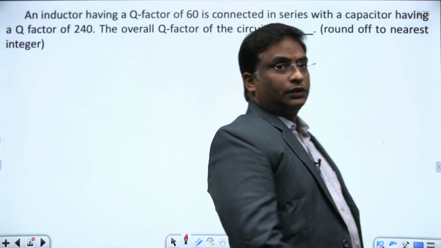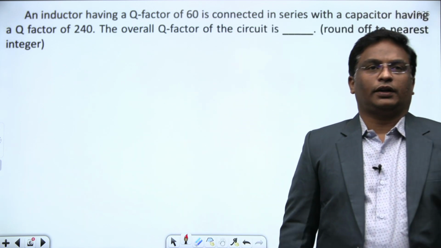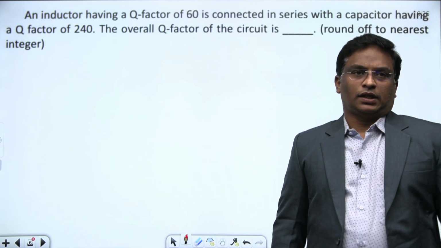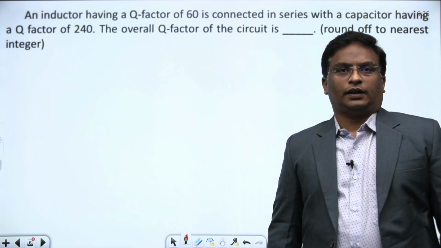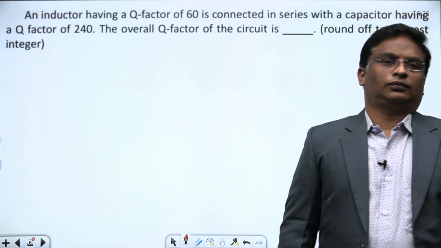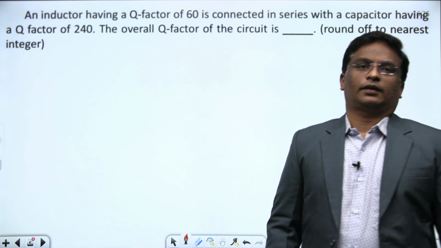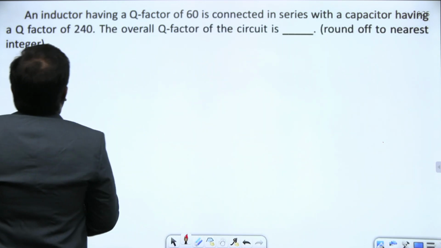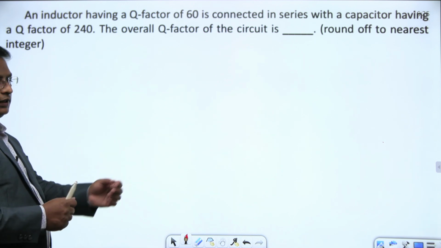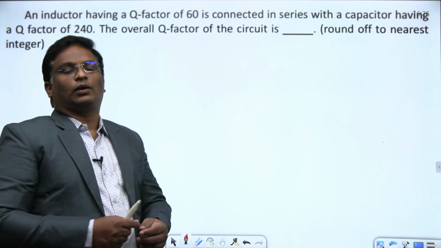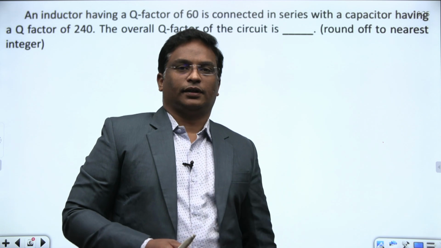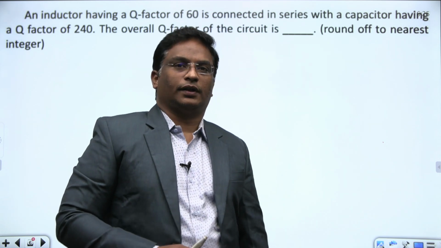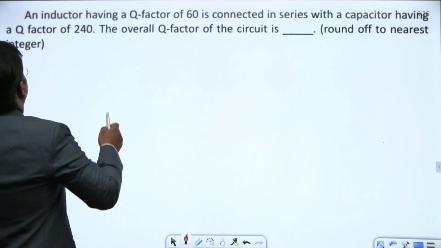An inductor having a quality factor of 60 is in series with a capacitor having a quality factor of 240. The overall quality factor of the circuit is? How is quality factor defined? Energy stored by energy dissipated. It's not an ideal inductor, it's a practical inductor.